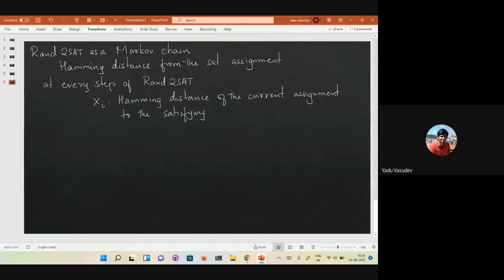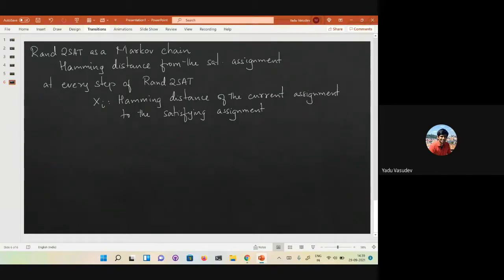Let's say we have fixed a satisfying assignment. It is true that the assignment and the number of satisfied clauses are changing. But to analyze this randomized algorithm, what we are actually interested in is this Markov chain, where at every step we look at the Hamming distance of the current assignment to the satisfying assignment.